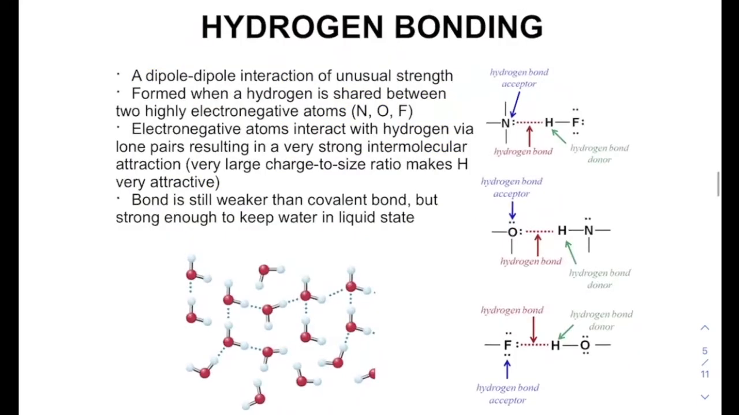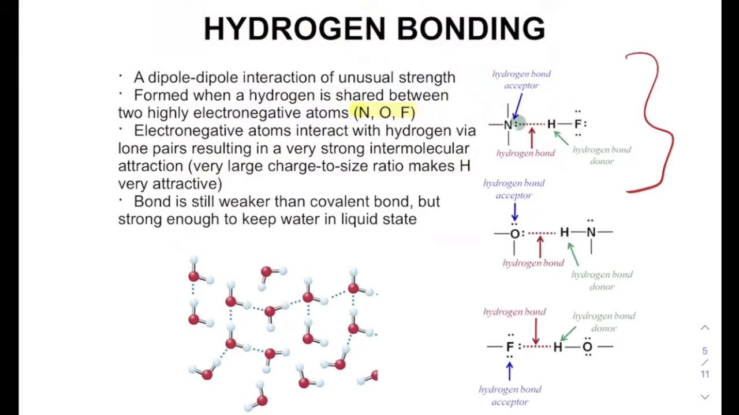And the last one I want to talk about is called hydrogen bonding. Hydrogen bonding is a very special type of dipole-dipole interaction that is considerably stronger. And this happens when we have nitrogen, oxygen, and fluorine with a hydrogen attached. You'll see some sample pictures here.